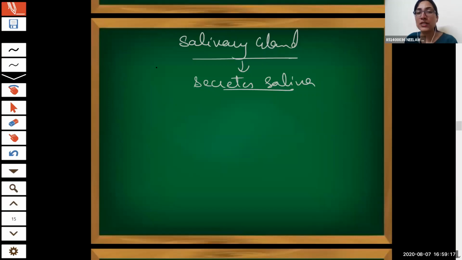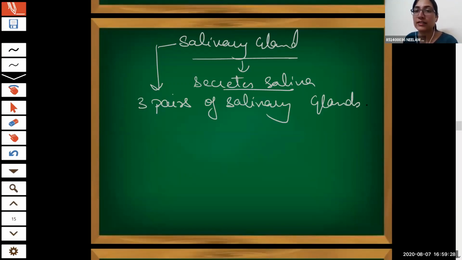Now, first of all, there are 3 pairs of salivary glands. Can you name them? Submaxillary salivary gland, sublingual, and third one, parotid. Very nice.